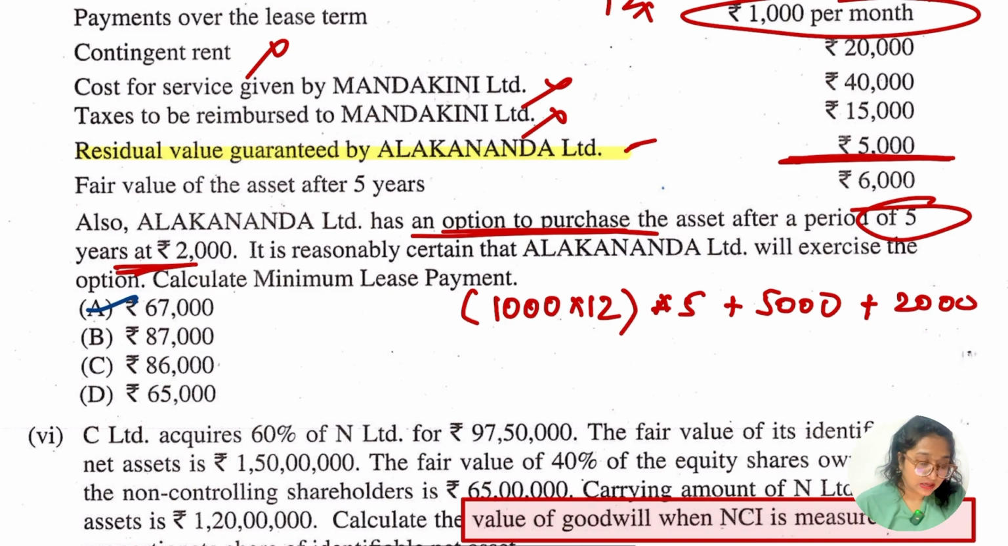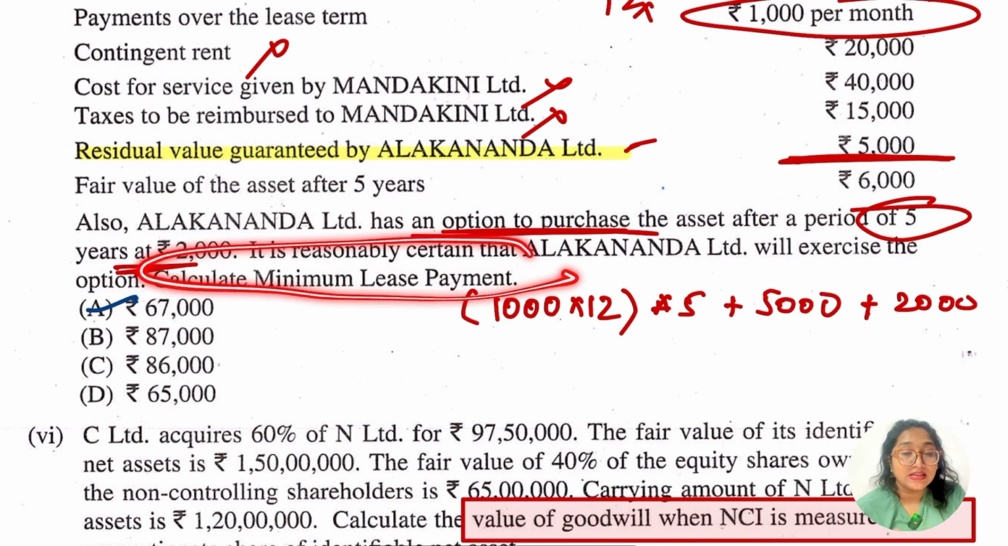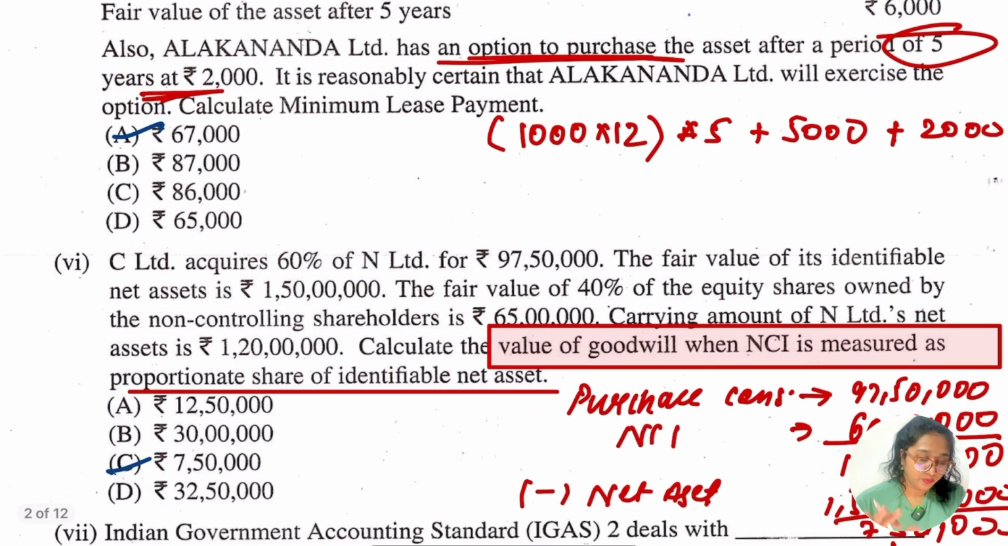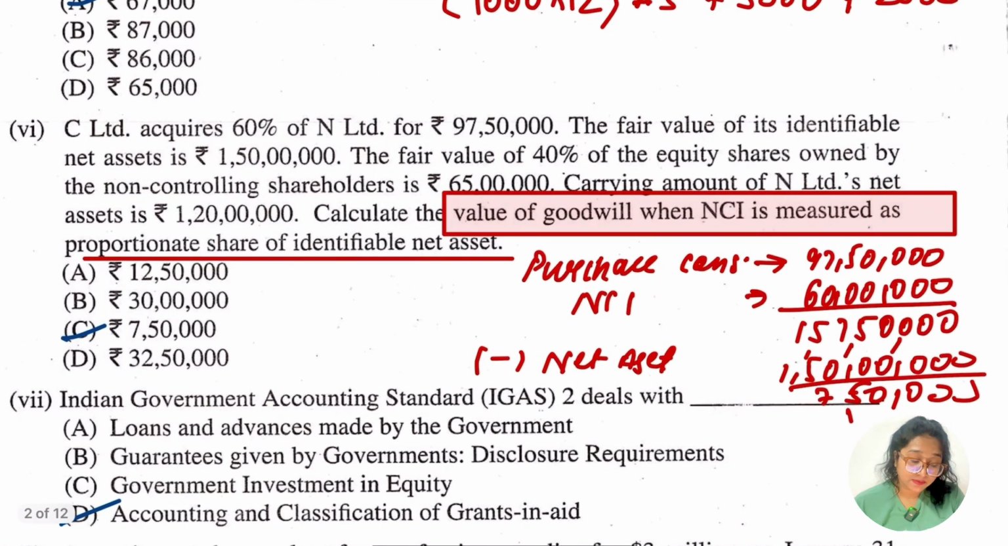So in total, when we are going to compute the minimum lease payment, we'll have 60,000 as the answer, ठीक है. So 1000 into 12 into 5, then plus 5000, then plus 2000. Hope you get my point. Let's go for the 6th.